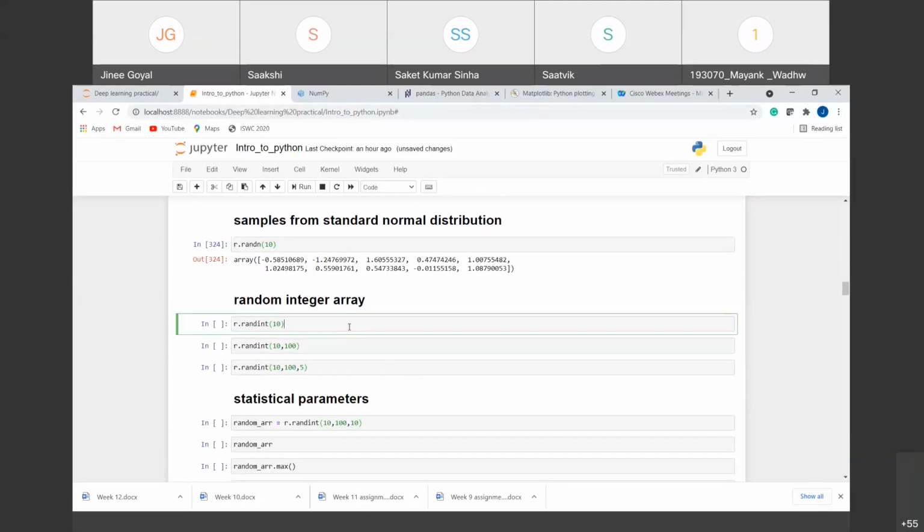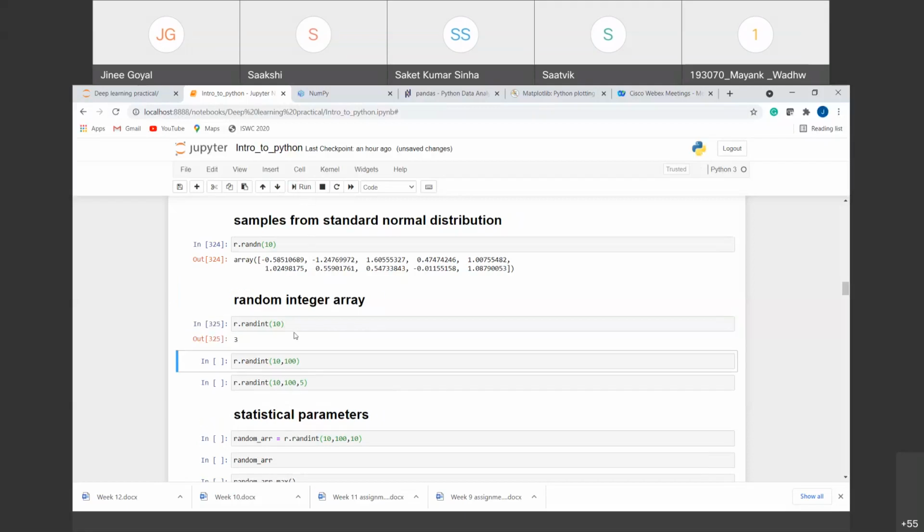So now these were the arrays between 0 to 1 or the standard normal distribution arrays. Now suppose we want an integer array, right? Suppose we want a random number from the range 0 to 10. For that, there is a function randint. It will give us an integer value below 10. So if we run it again, you will see that the number here is now 9. It has randomly generated the number 9.